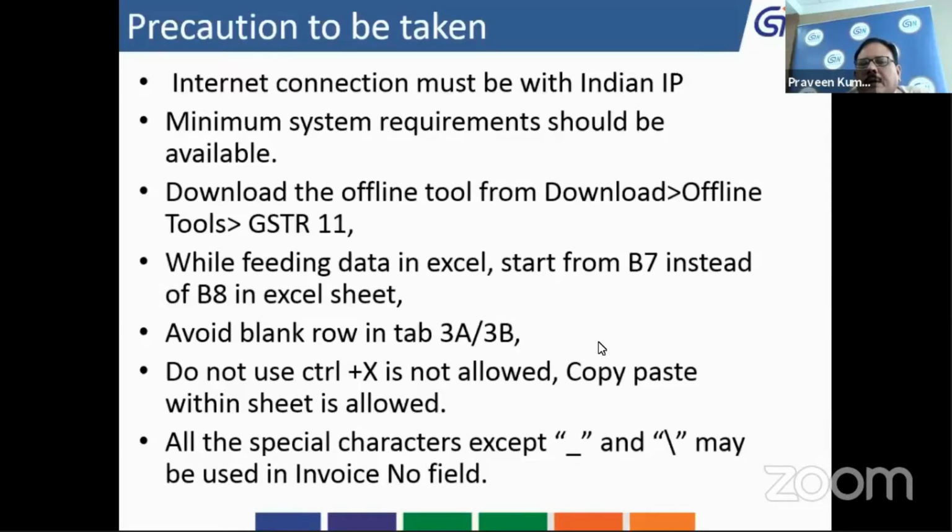Another precaution: once you open your GSTR11, the system will prompt you at B8. Don't start entering from B8; please start entering from B7. If you leave the first row blank, a blank JSON will be created. These are some technical glitches we found, and they should be avoided.